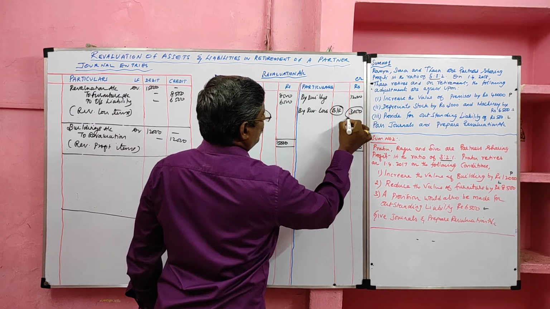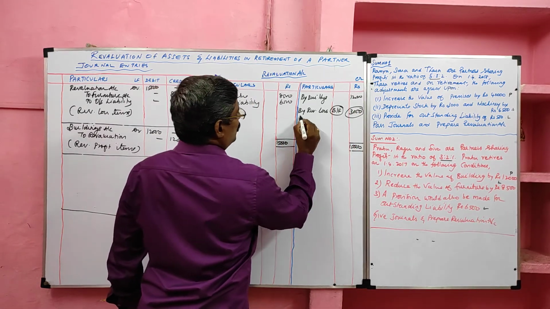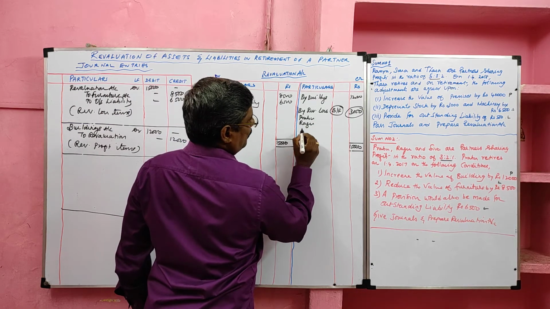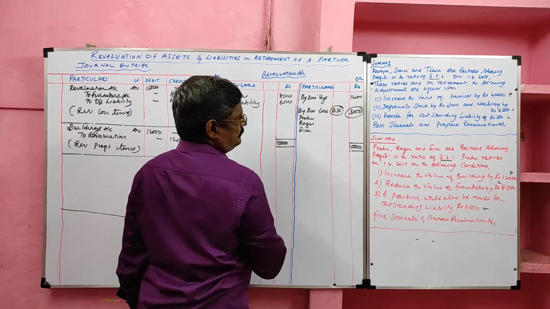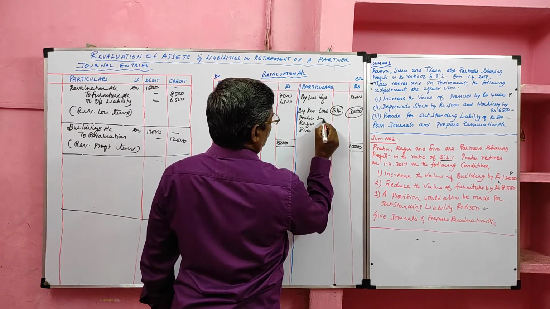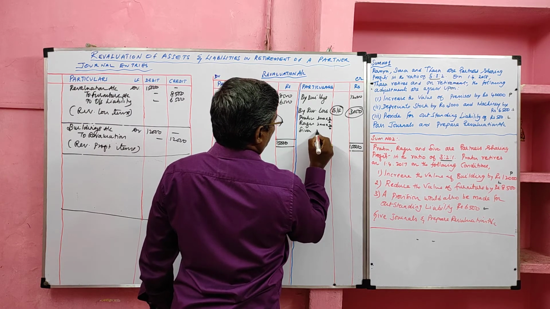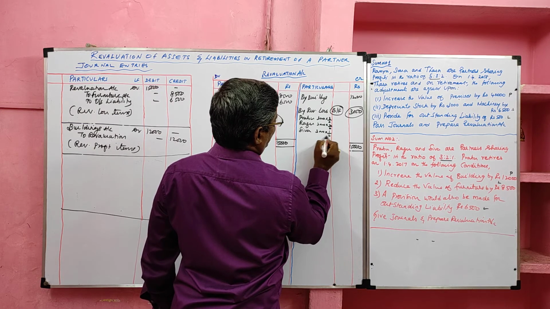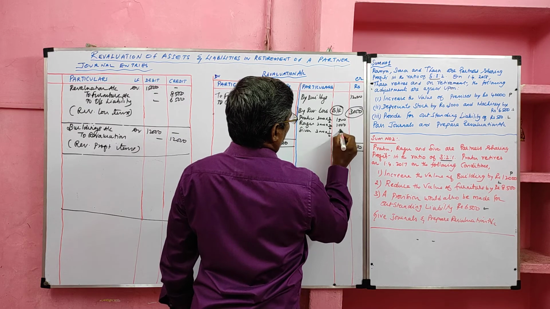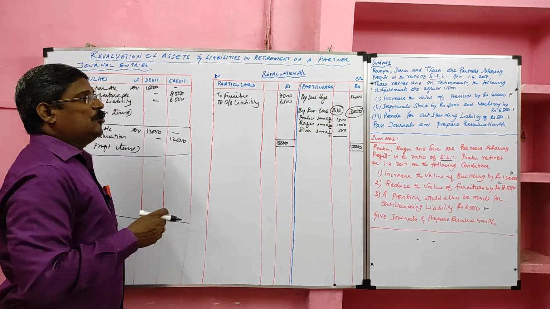Balancing figure. This loss should be transferred to all the partners including retiring partner in old ratio. So Prabhu capital account debit, Raghu capital account debit, Siva capital account debit. So old ratio is 3:2:1. So 3,000 into 3 by 6, 3,000 into 2 by 6, 3,000 into 1 by 6. 1500, 1000 and 500.